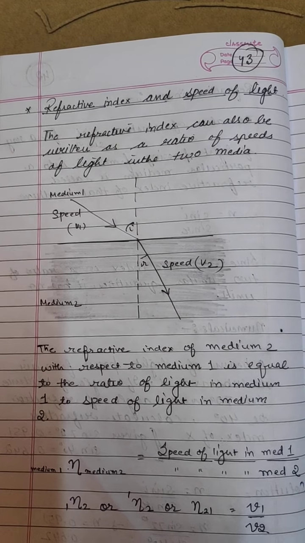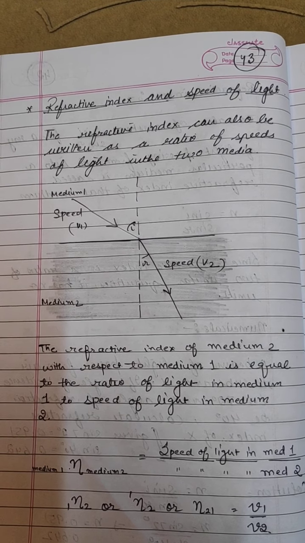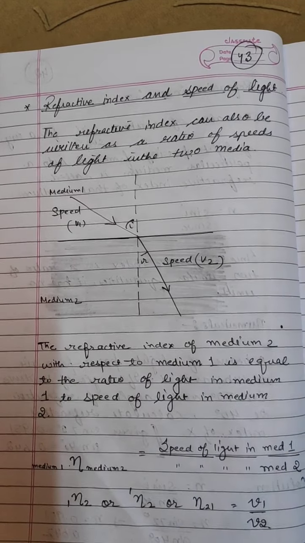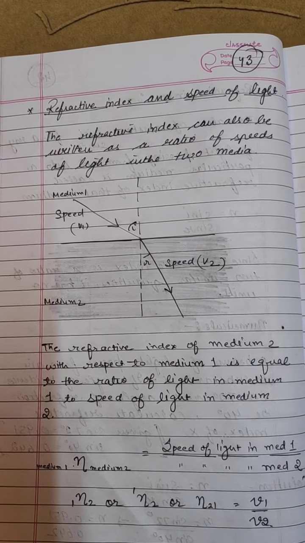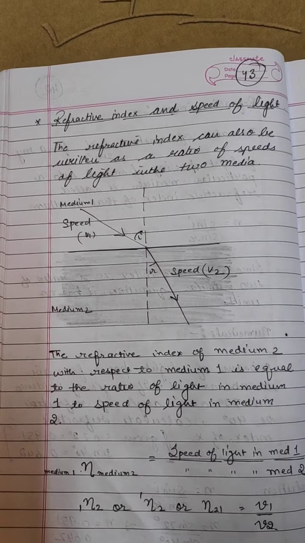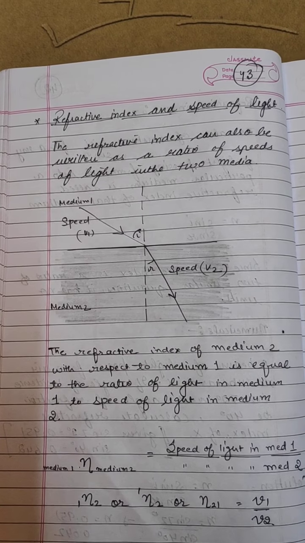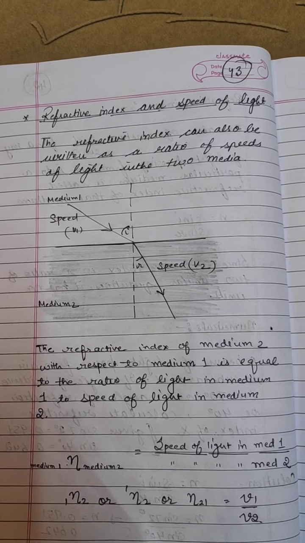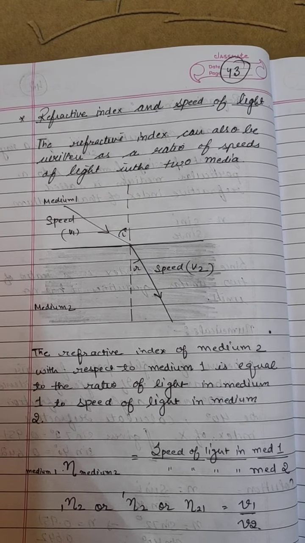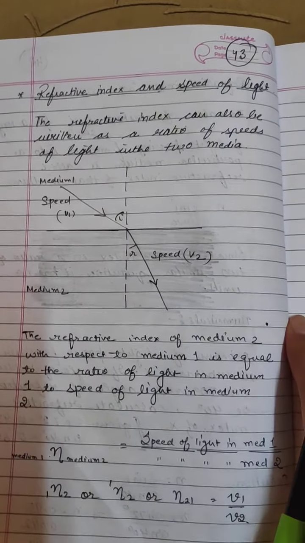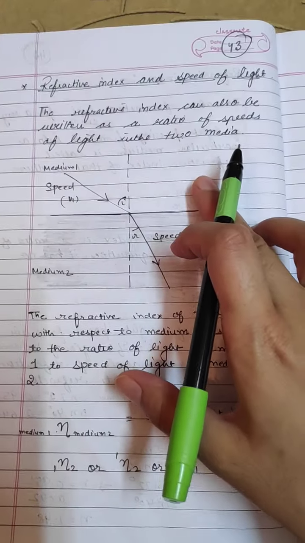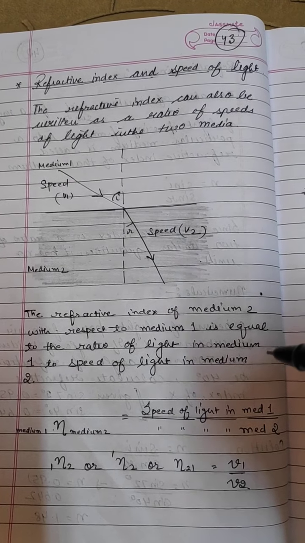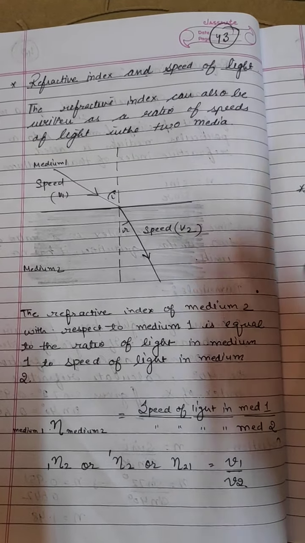The refractive index can also be written as the ratio of the speeds of light in the two media. Let's see how we can write it. I have taken a light ray going from medium 1 to medium 2, and the speed of light in the first medium is V1. Let the speed of light in medium 2 be V2, and similarly angle i and r, which we have discussed earlier. So the refractive index of medium 2 with respect to 1 is equal to the ratio of the speed of light in medium 1 to the speed of light in medium 2.